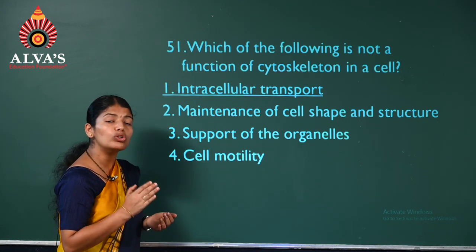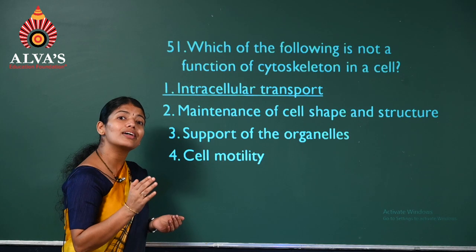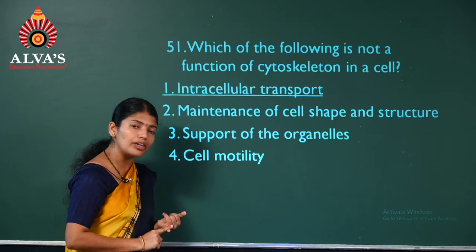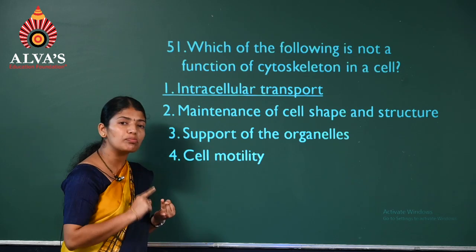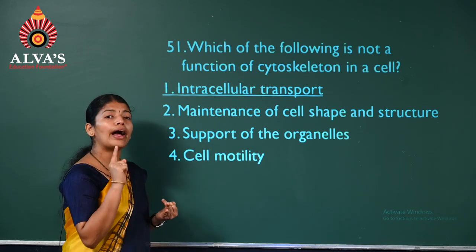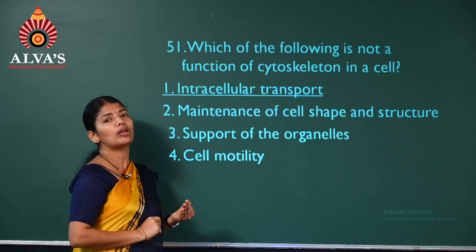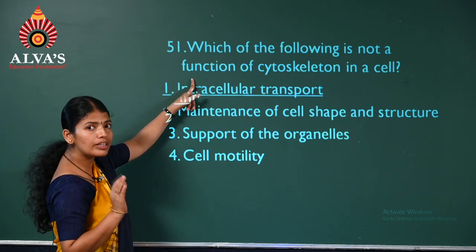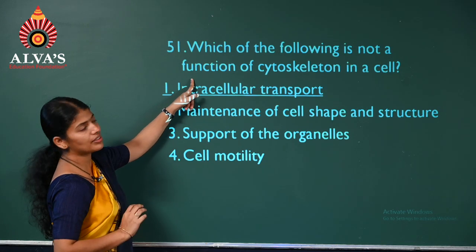So, what do these cytoskeletal structures help with? They help in motility of the cell, provide support to the cell, and even maintain the shape of the cell. So it's asked here, not the function of the cytoskeleton.